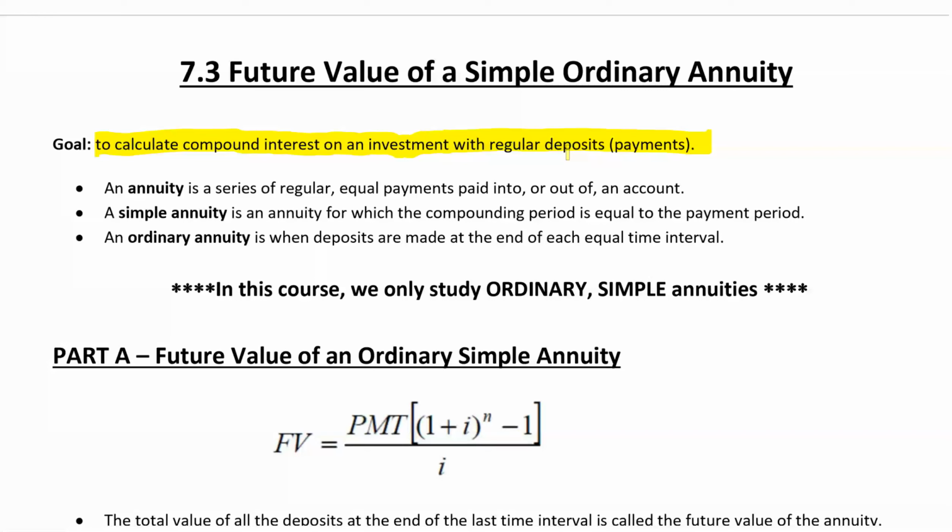Sure, it's gaining compound interest, but it's also gaining the money I'm putting in, which also gains compound interest. Okay, so that's what the annuity is. It's really compound interest, but you're also making regular payments in. You guys get the idea?